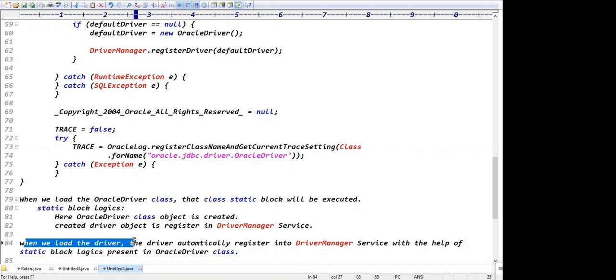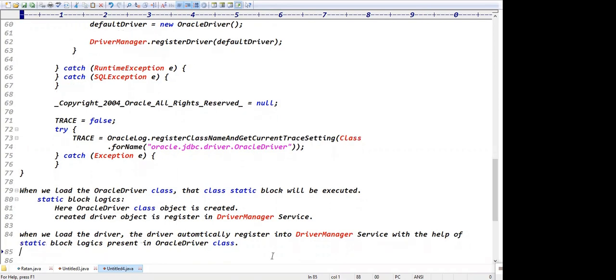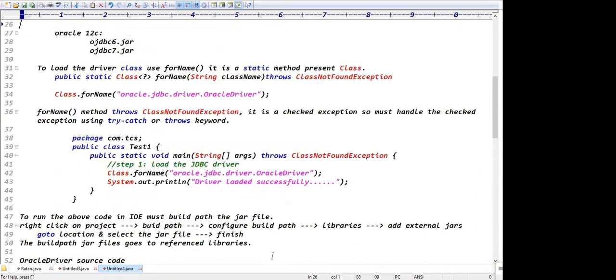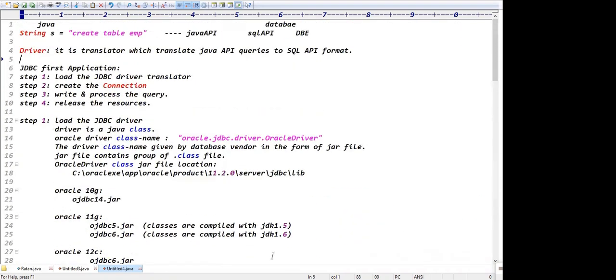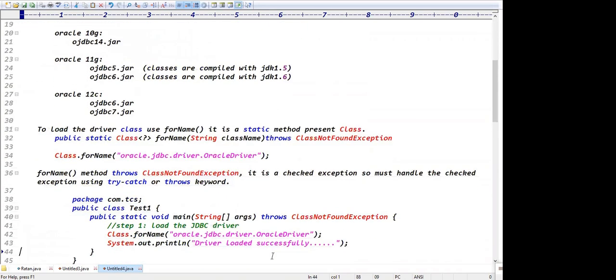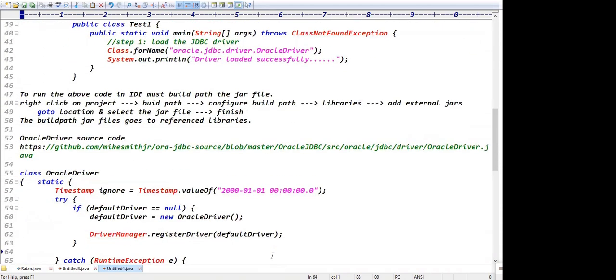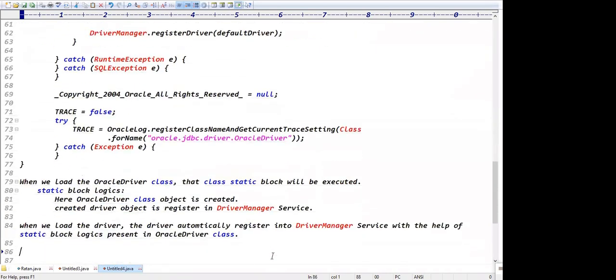When we load the driver, it is automatically registered in the driver manager service with the help of the static block logic present in the Oracle driver class, right? So finally, we decided loading the driver means with the help of the static block it is automatically registered in the driver manager service. Driver manager is just a service where all the drivers are stored. All the drivers are available, right?